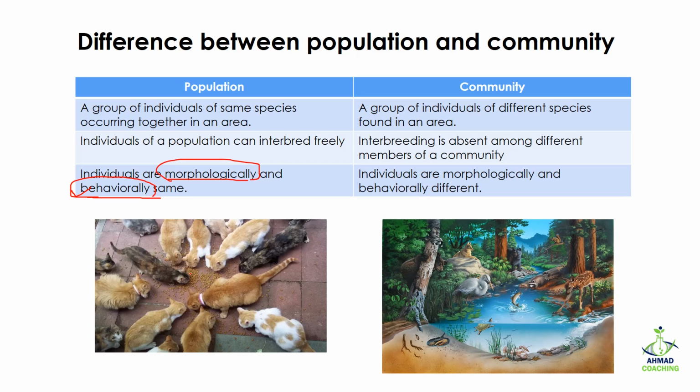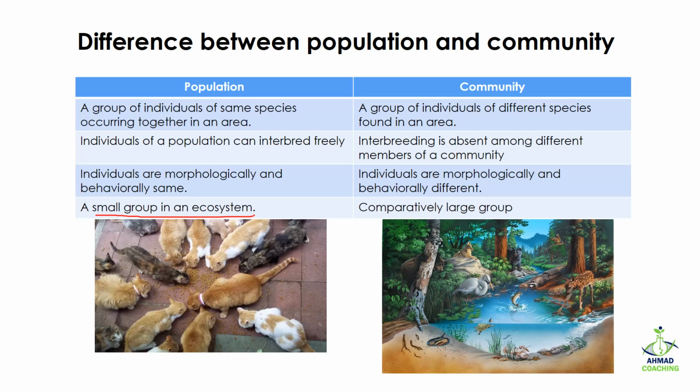But in case of community, because the individuals belong to different species, they are going to behave differently and look different. For example, you can see that fish look different and behaviorally they swim in the water. But in comparison to the fish, if we talk about the wolf, they look different as well as behave differently.